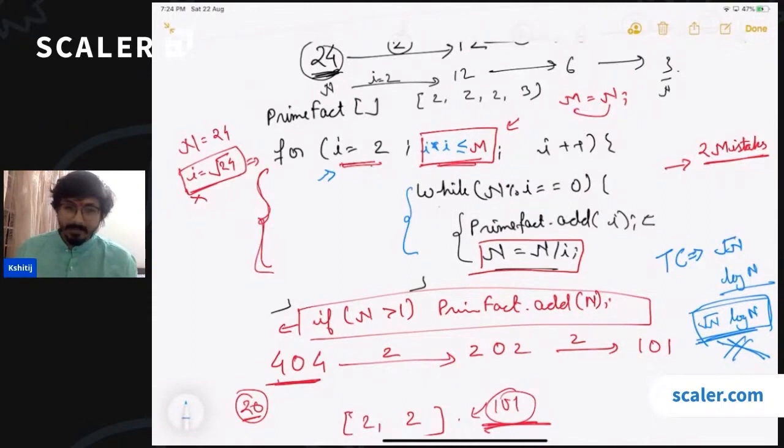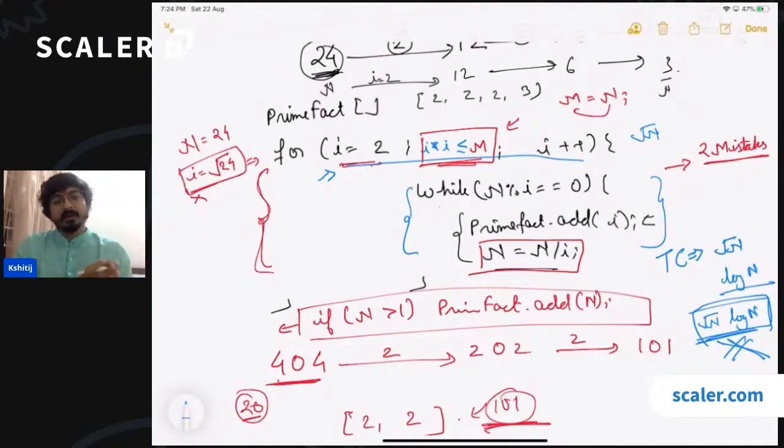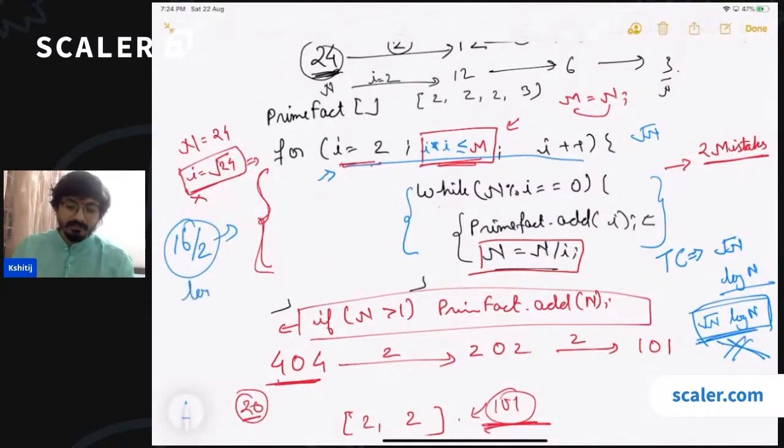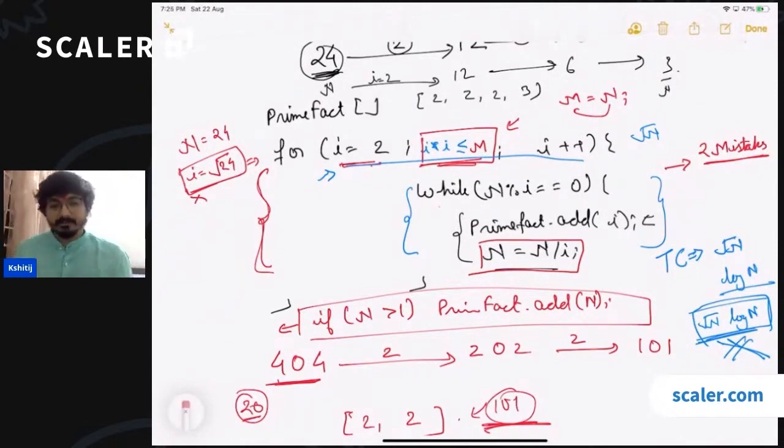Why? We can quickly see that this loop runs for root n times, and here we are dividing the number by i every time. In the worst case, the value of i is going to be 2. So in the worst case, if you're dividing n by i, how many times can you divide it? If given a number, how many times can you divide that by 2? This is given by log, right? This is given by log of 16. Whatever is the value of log of 16, you can divide 16 that many times by 2, right? But this is incorrect. Why?